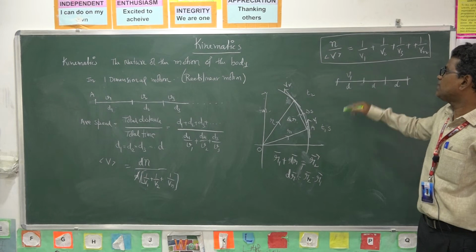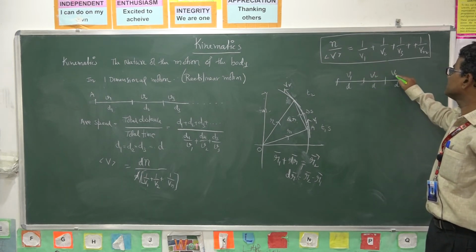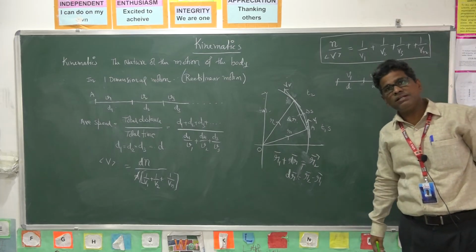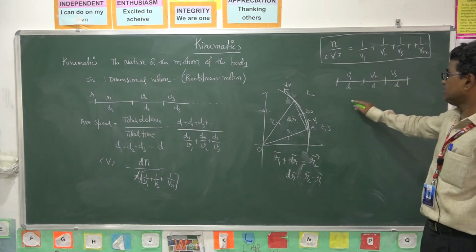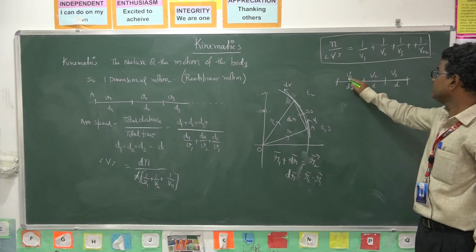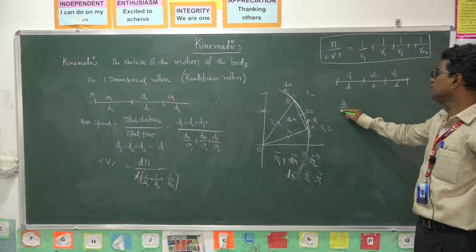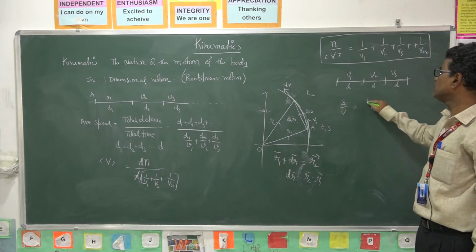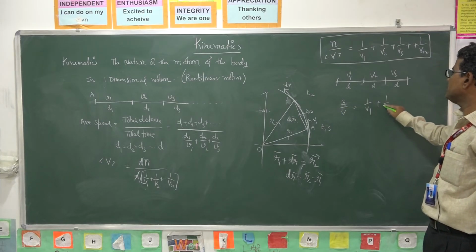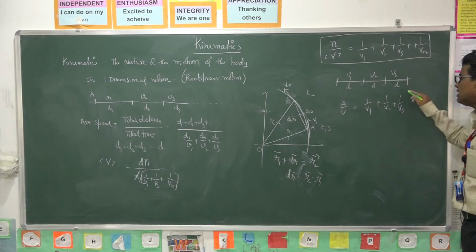The first part travels with a speed v1, the second with a speed v2, the third with a speed v3. Then what is the average speed? Here n is 3. So 3 by v average is equal to 1 by v1 plus 1 by v2 plus 1 by v3. This is the answer.